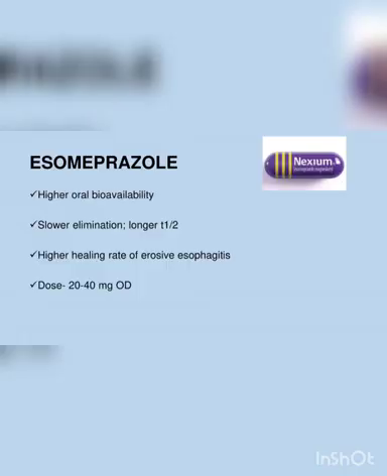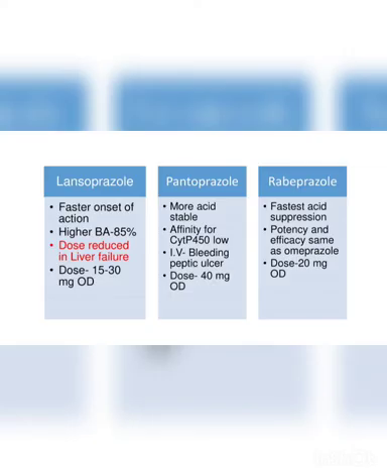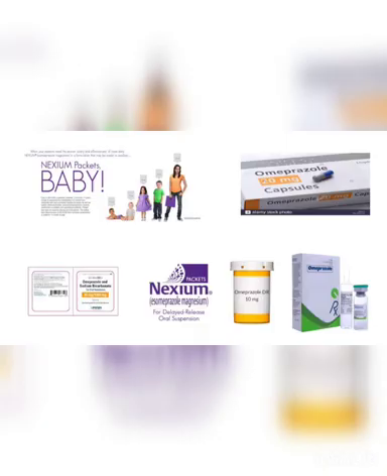The other drug is esomeprazole, which has a higher bioavailability compared to omeprazole, and a longer half-life. Then lansoprazole, pantoprazole, and rabeprazole. Rabeprazole gives the fastest acid suppression. Pantoprazole is mostly acid stable. It is also available in other forms, like capsules, and delayed release oral suspension, and so on.